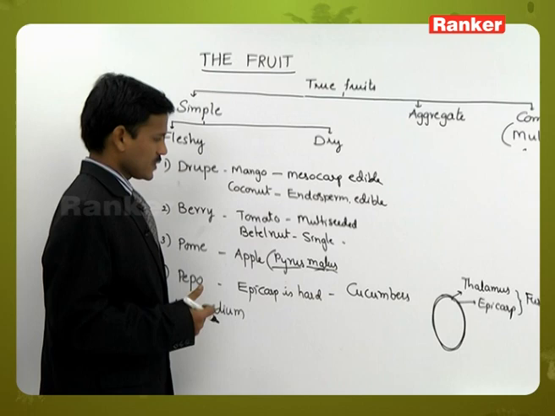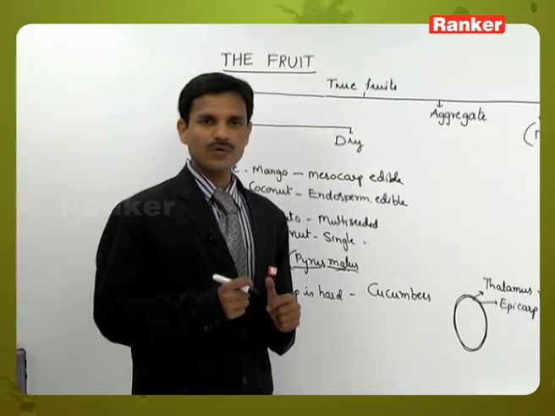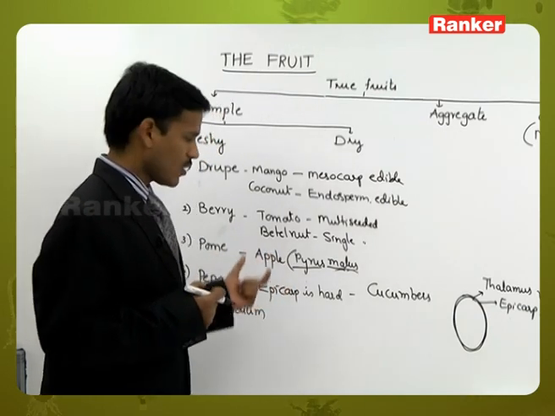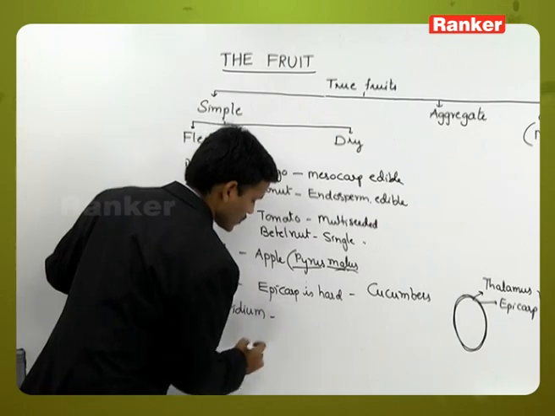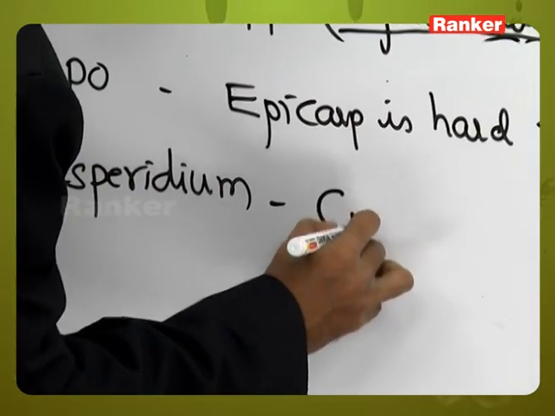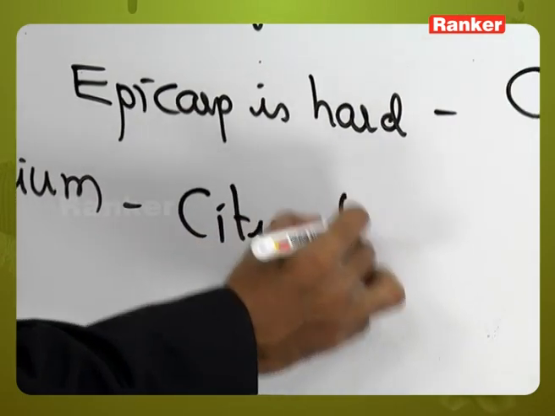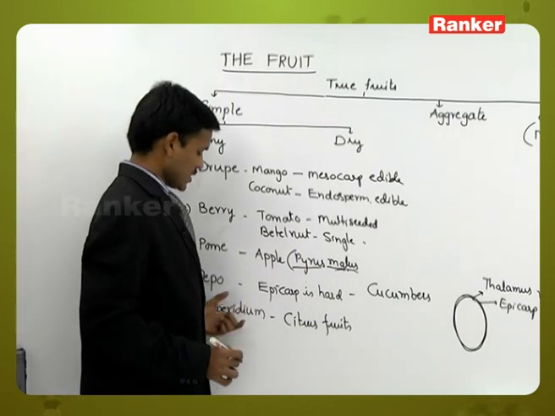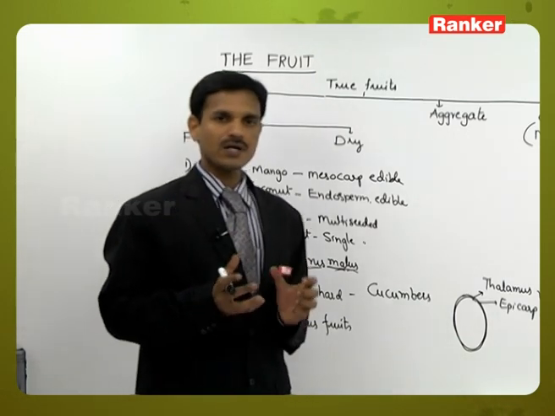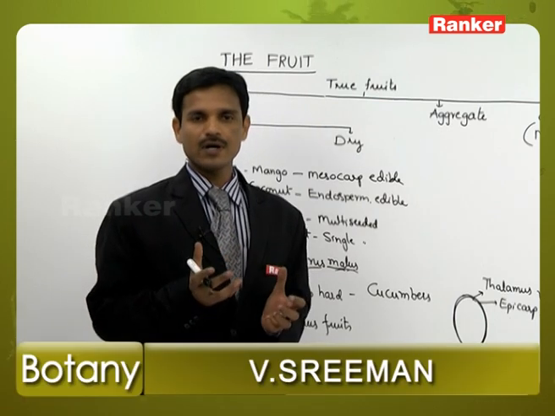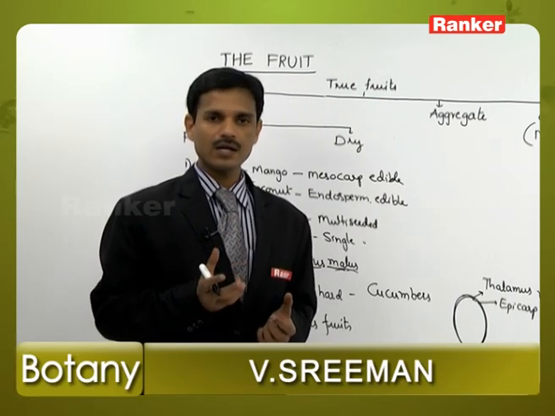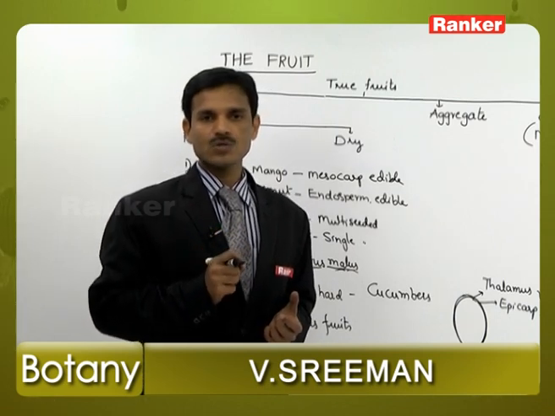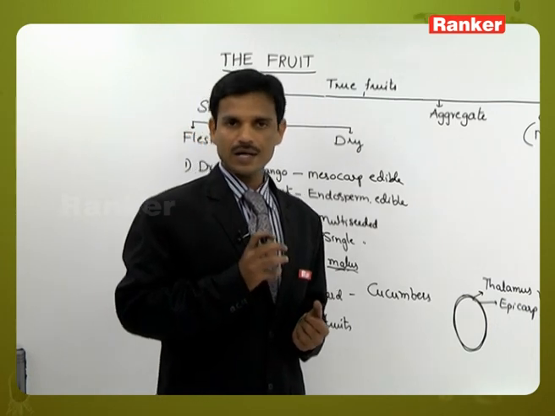Next, Hesperidium. The Hesperidium is a characteristic fruit of the citrus family or Rutaceae family, like orange. If you observe a citrus fruit, the outer epicarp is leathery, with volatile oils present, smooth and oily. And the middle mesocarp is white and cotton-like.